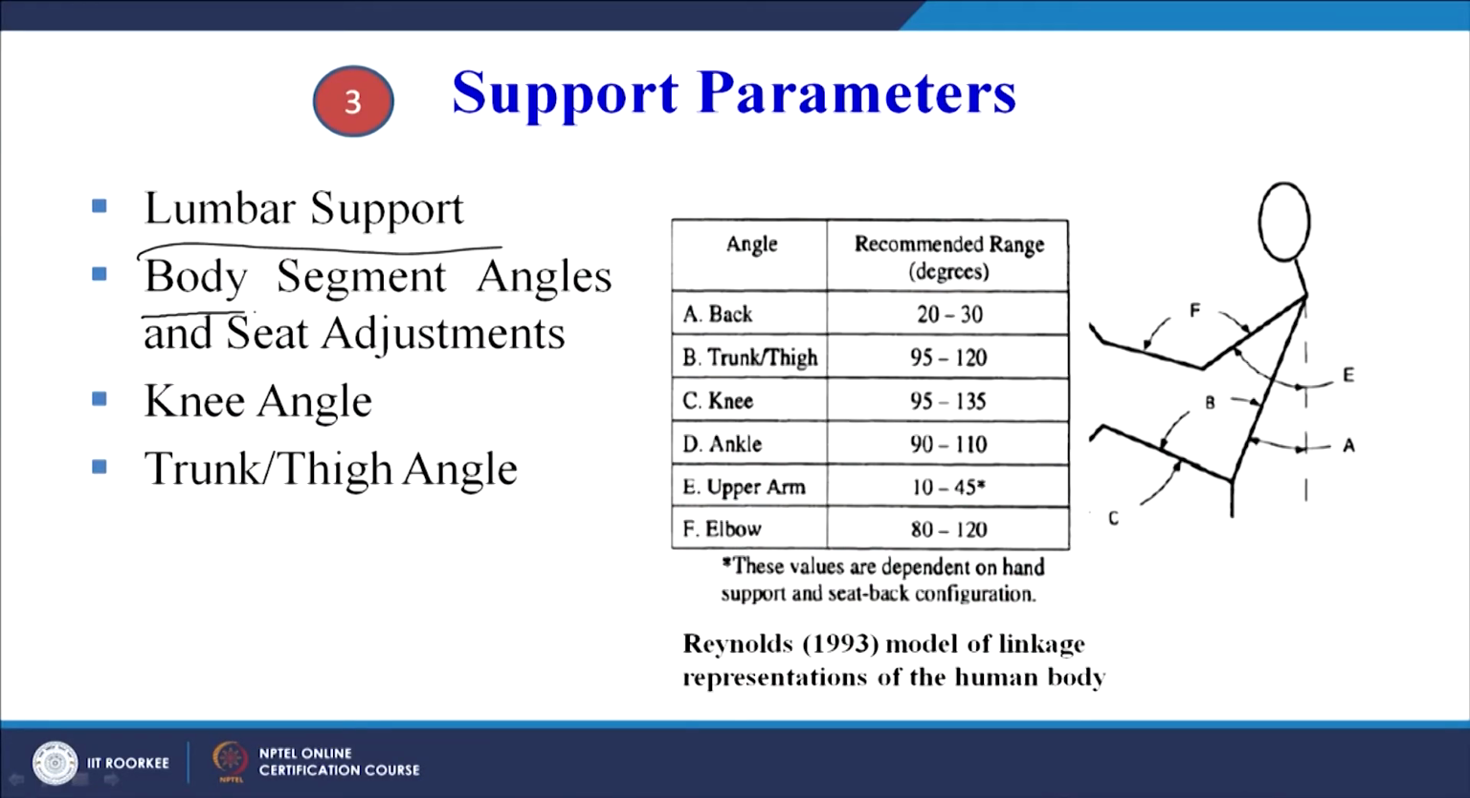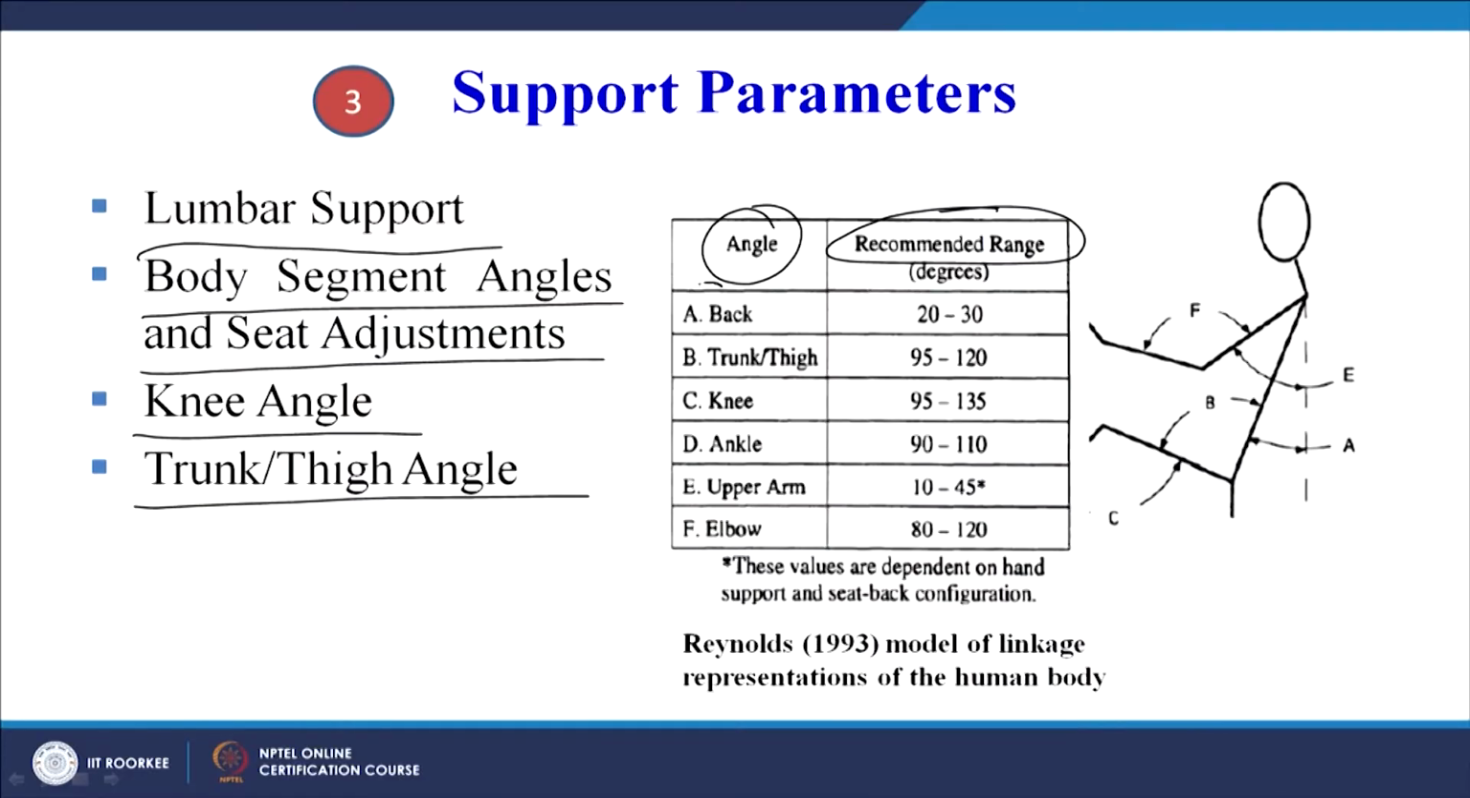So lumbar support, body segment angles and seat adjustments, knee angle, trunk and trunk thigh angle. We can see that different angles are there which we need to take into account, and these are the recommended range for the design of the car seat. This is the angle. A is the back angle. So here you can see A is given here. This is the back angle, and you can see the range is 20 to 30 degrees.